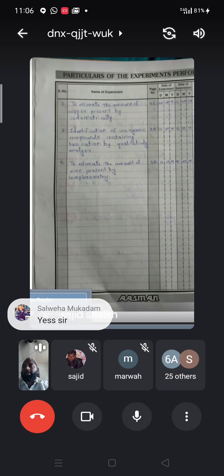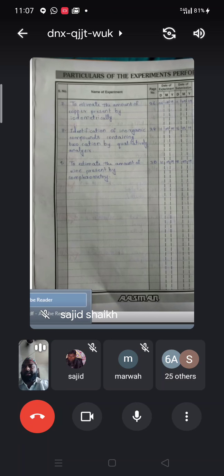Please write that experiment on both side ruled pages. Purchase both side ruled pages from the market. Today I have given experiment number 1 that you have to complete and show to me on the next practical, next Saturday.